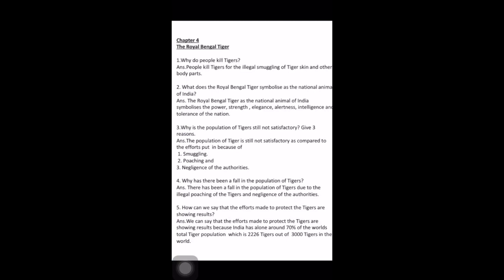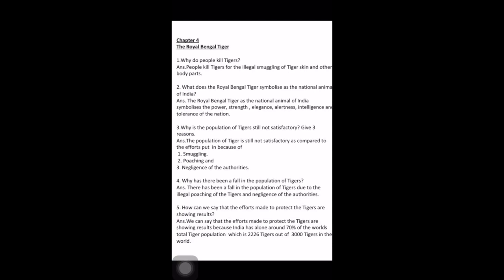the nation. Why is the population of tigers still not satisfactory? Give 3 reasons. The population of tigers is not satisfactory as compared to the efforts put in because of smuggling, poaching and negligence of the authorities. Why has there been a fall in the population of tigers? There has been a fall in the population of tigers due to the illegal poaching of the tigers and negligence